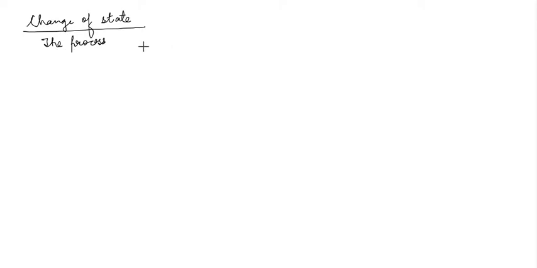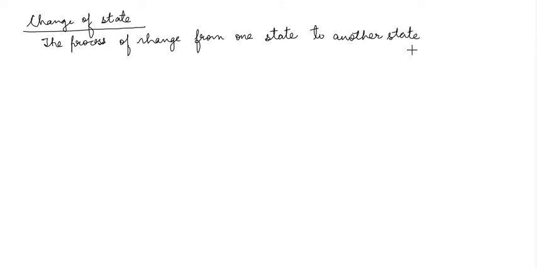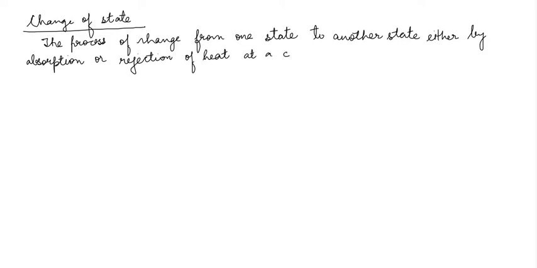The process of change from one state to another state, either, अब ये मैं explain करूँगा, पहले लिख लो, either by absorption or rejection of heat at a constant temperature. ये भी बहुत important है.